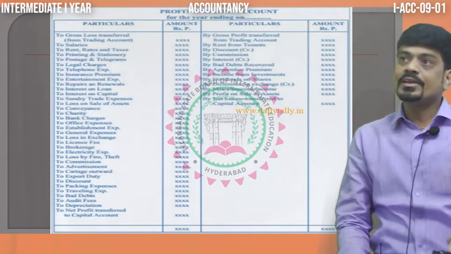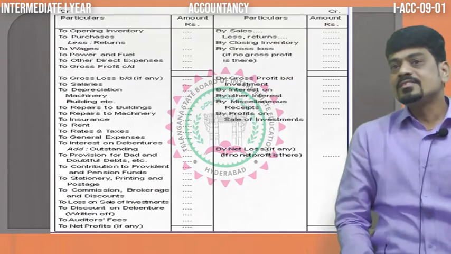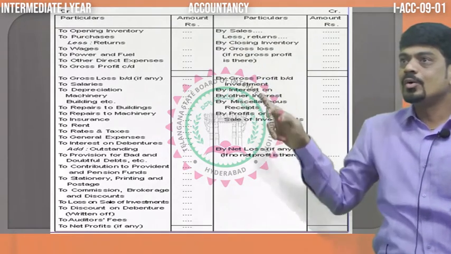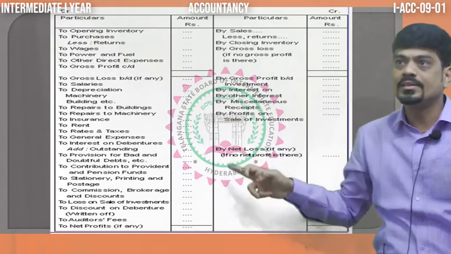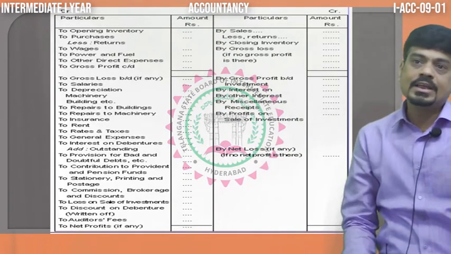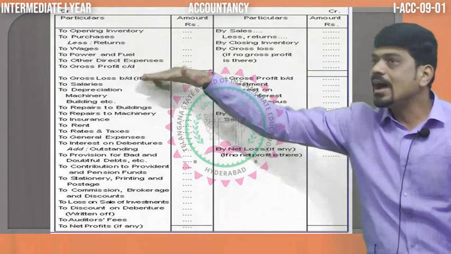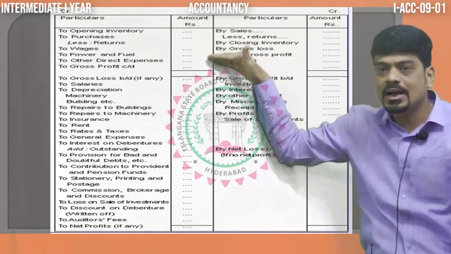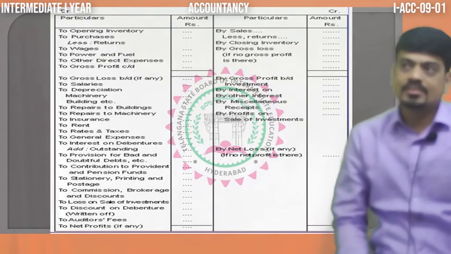Now, together, how it looks. Always trading account, profit and loss account. No doubt they are the two parts, but they go together. So in this pattern, we have to prepare the trading and profit and loss account. In the sense, in one page only, half page you can say for trading account and the remaining half we'll use for profit and loss account.